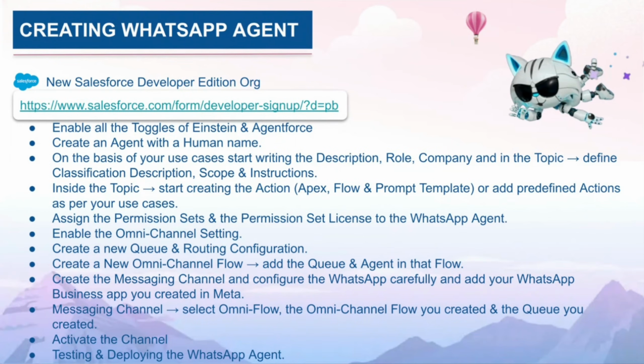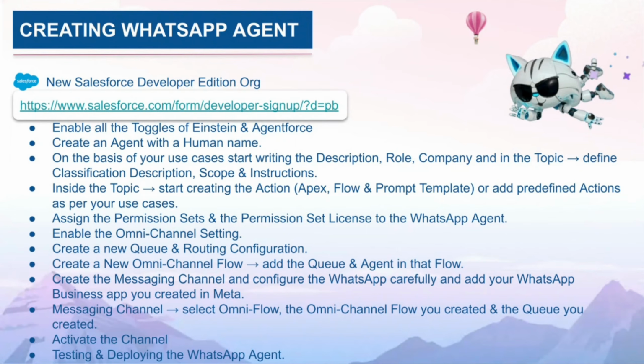And yes, permission sets for that particular Einstein service agent. You need to assign Agent for Service Agent Default, object access, and I would say Data Cloud. These are the permissions you can give. And the new permission set that you created, you assign that as well inside the user. For the permission set license, you need to assign Einstein Copilot and Agent for Service Agent Default. Assign that. That's it.